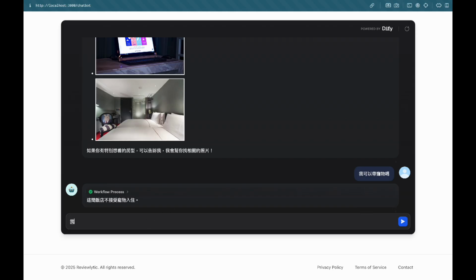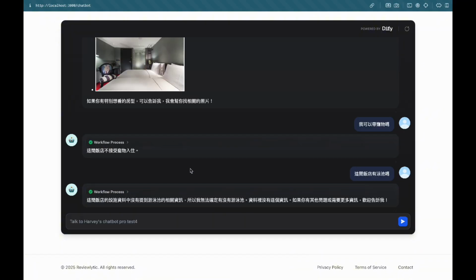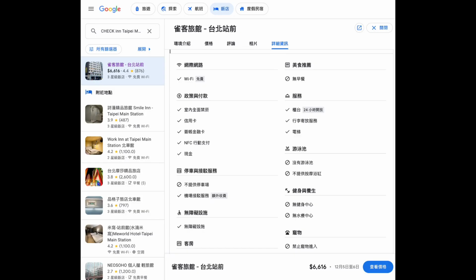Lastly, I'll ask a question related to the amenities of the hotel. Is there any swimming pool in the hotel? According to the reply, you can see there's no swimming pool in the hotel. This is the overall test of this chatbot. Here is a simple checkup of the hotels recommended by our chatbot. You can see the hotel does not have a swimming pool, and it also does not allow pets into the hotel. So this evidence shows that the information provided by the chatbot is correct.